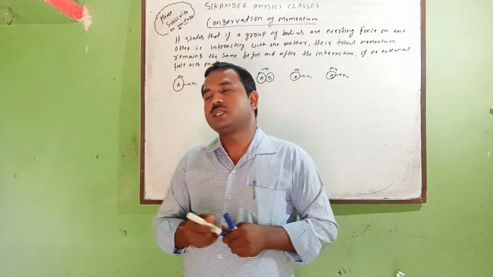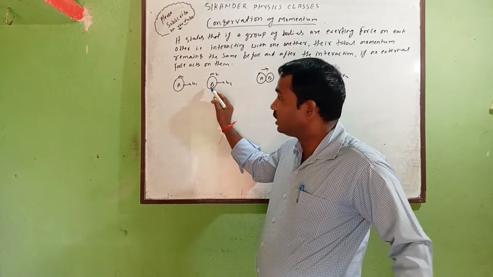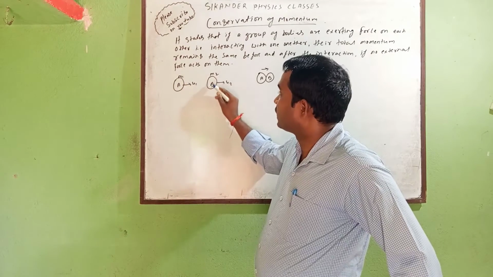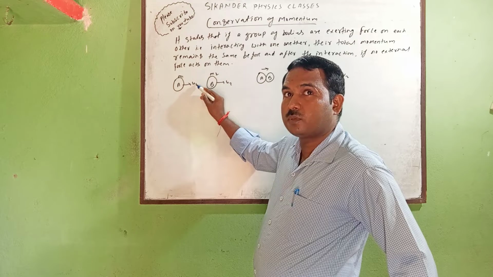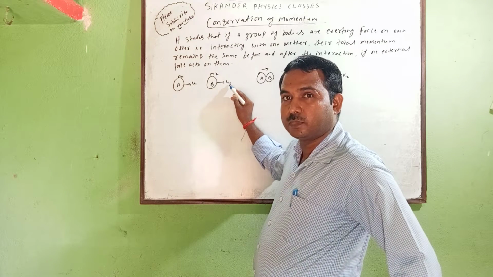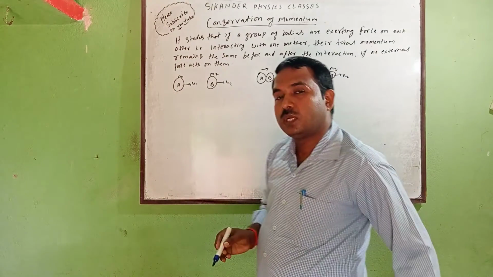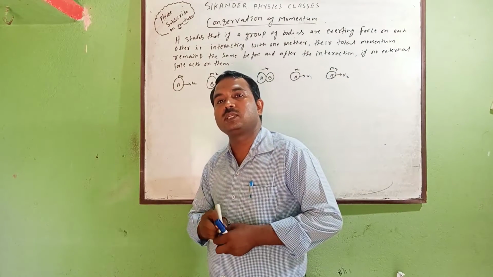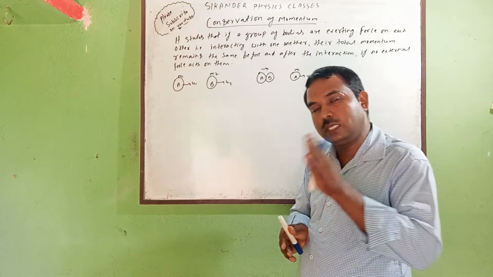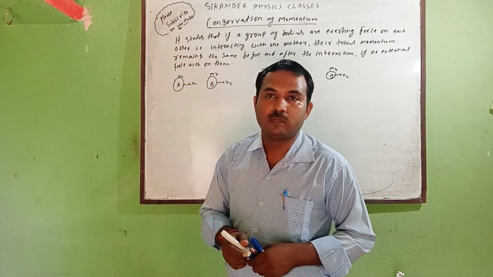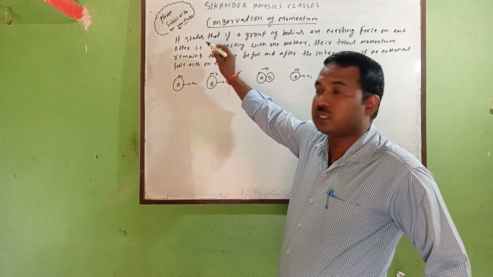So you will notice that suppose we have two objects A and B. The first has mass m1 and the second has mass m2, with initial velocity u1 and a final velocity. If the two objects collide or interact, their velocities will change, but the initial and the final momentum will remain the same. We will find out their relation also, but first I have written the statement.